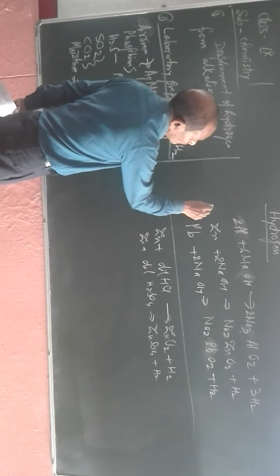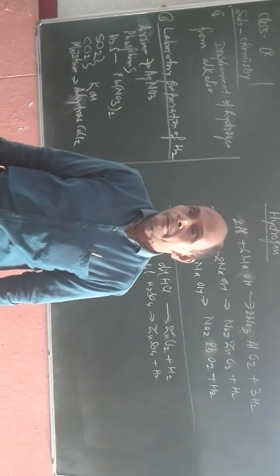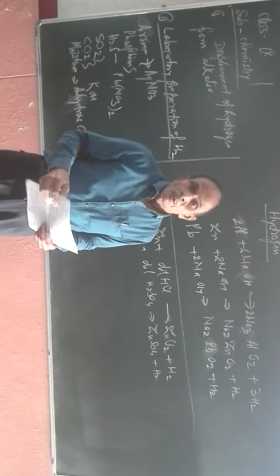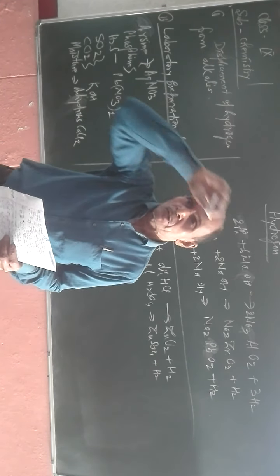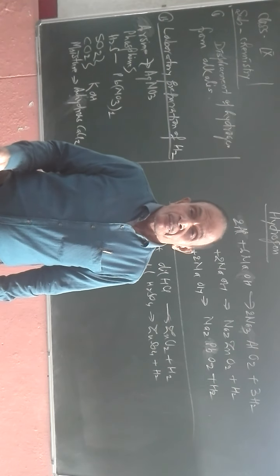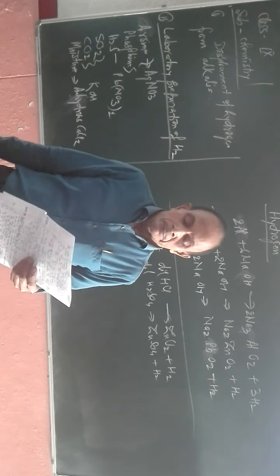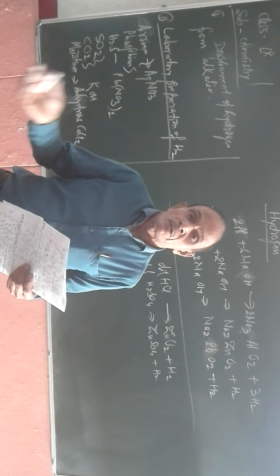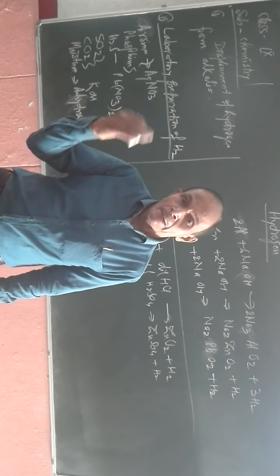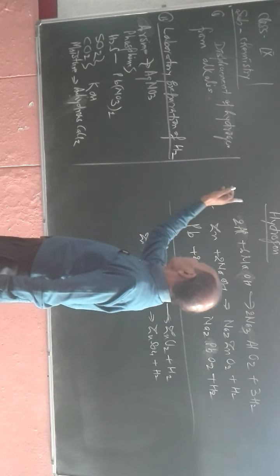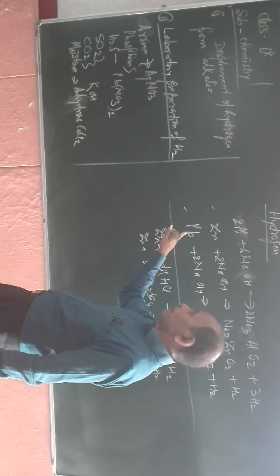Aluminium, zinc and lead. These are the elements which show a unique nature. What is that unique nature? They react with acids as well as strong concentrated or hot concentrated alkalis to form their salt along with the production of hydrogen.